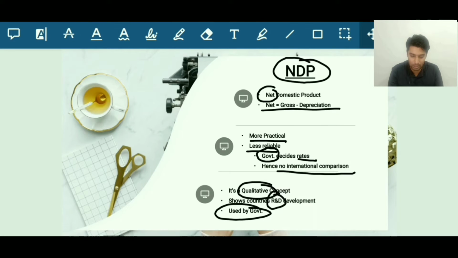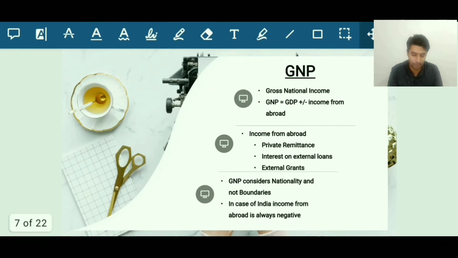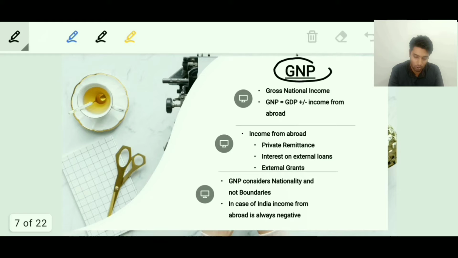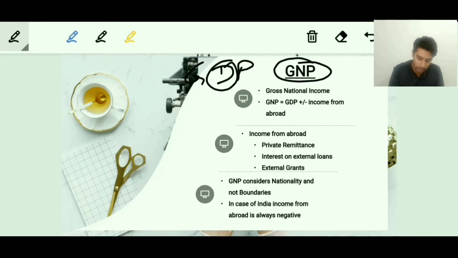Moving on to the next slide, I hope you are clear with this. The next slide is GNP, Gross National Product. Here we'll be understanding the meaning of the word domestic, which we had learned in the first GDP slide. So it was GDP, where D stood for domestic. Here the difference is national. There's a difference between domestic and national. So what is the difference here?